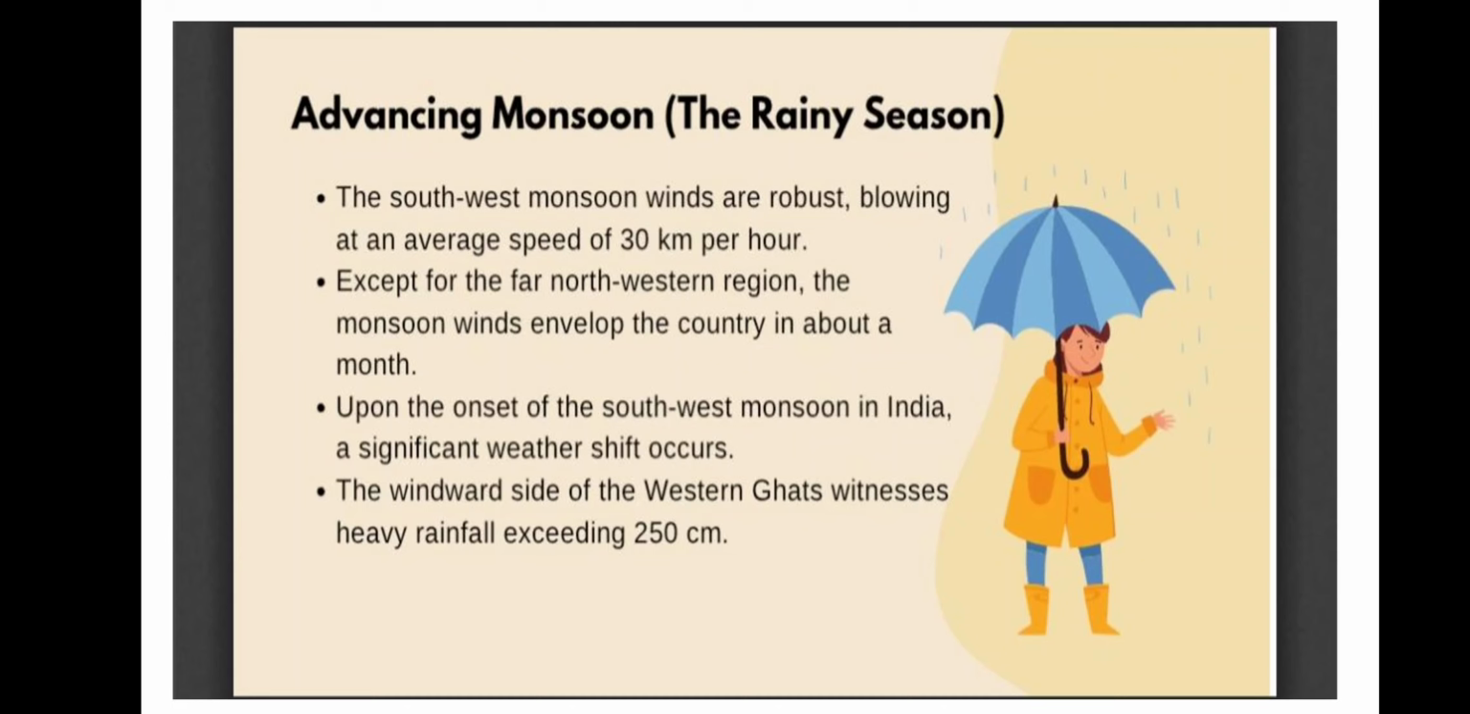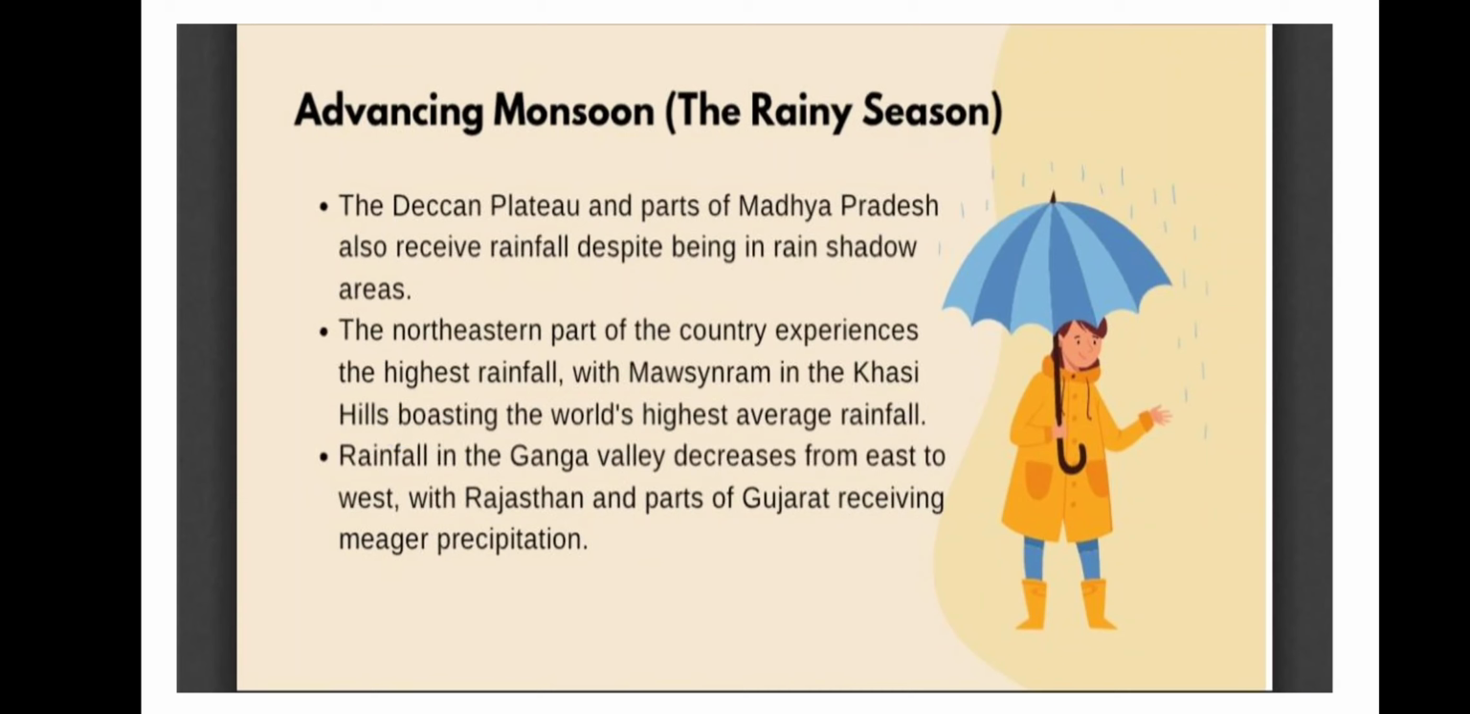Okay, the windward side of the Western Ghat witnesses heavy rainfall exceeding 250 centimeters. So you will get more rainfall in which area? In the Western Ghat area, you will get more rainfall, and then the northeastern part of India, these two parts. In northeast India, you see Meghalaya. There is one place in Meghalaya, which is Mawsynram. There you will get the highest amount of rainfall, which is more than 400 centimeters. And here you can see in the Western Ghat, 250 centimeters.